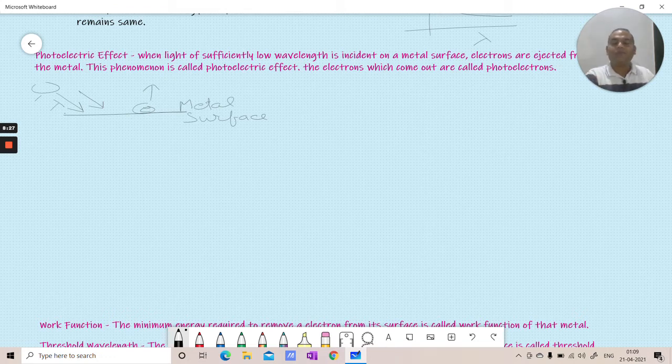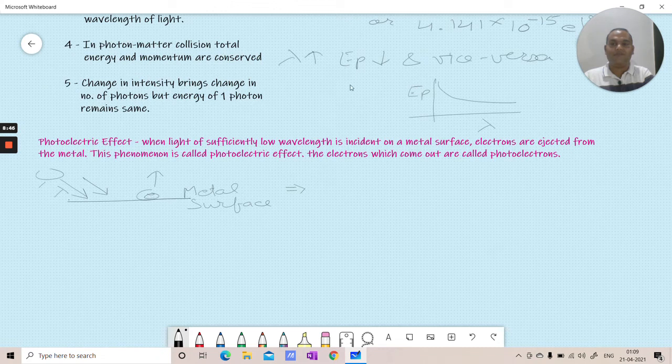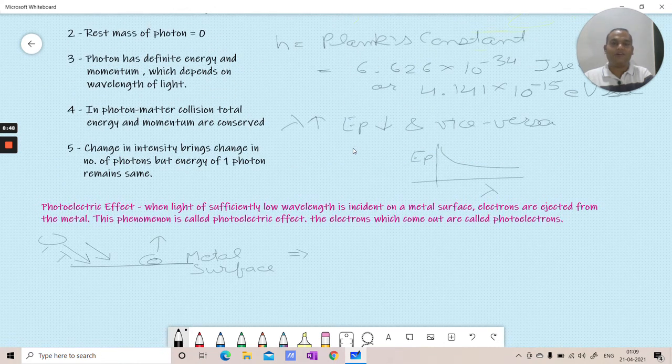So what do you think, how will it happen? There are certain important things to be noted down here. First, there is one point over the top which we have left. Rather, there are 2 points which we have left, so we'll cover those first.